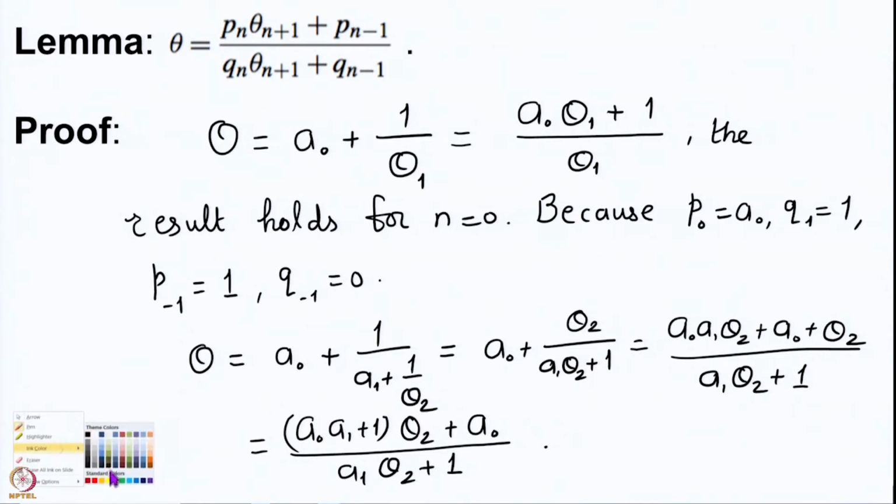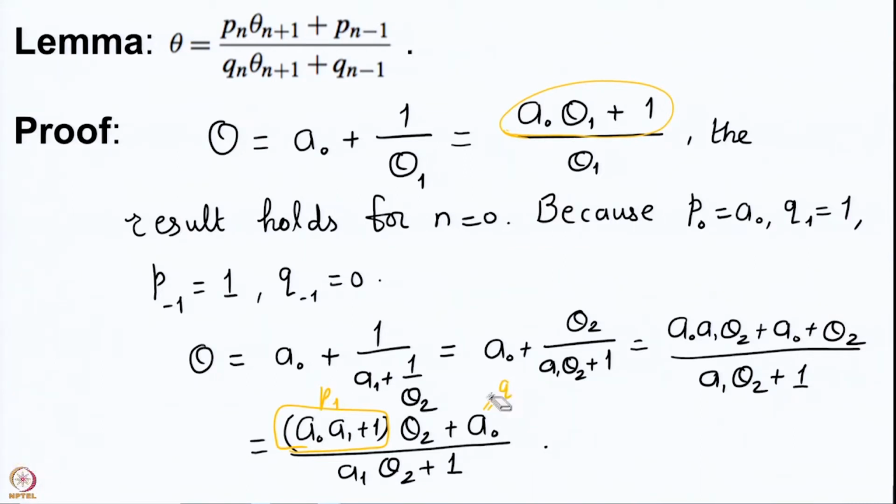So, here a0 a1 plus 1 is our P1, as you will see that if we put a instead of theta, we get P and Q. So, this is our P1, this is our Q1, this is our P0, and this is the Q0. So, the result holds for n equal to 1 and we are going to prove it for the higher cases.